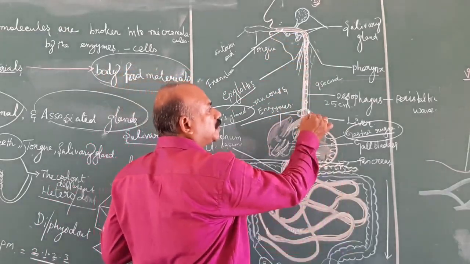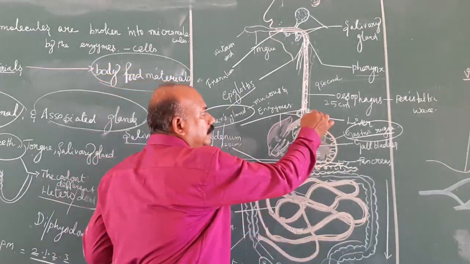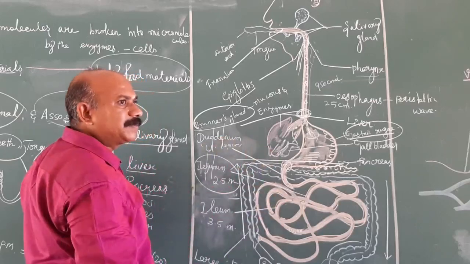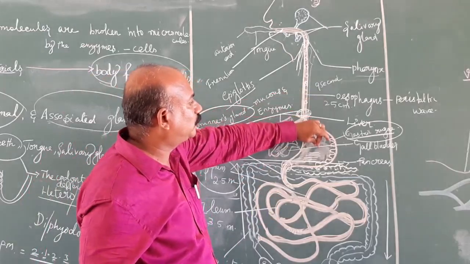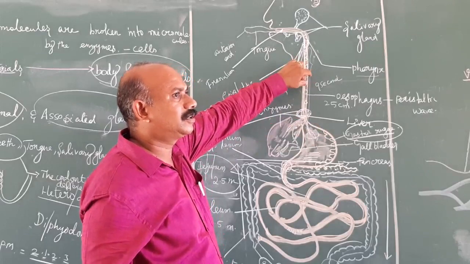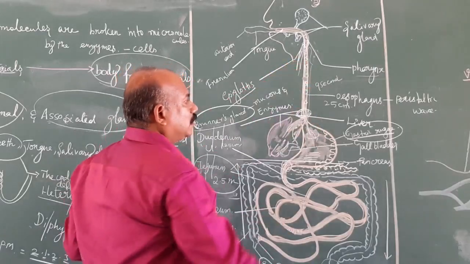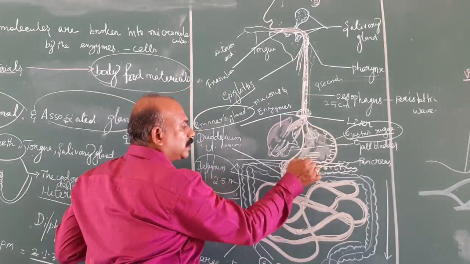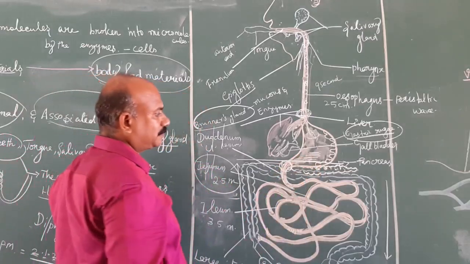There is a sphincter muscle guarding the esophagus to stomach opening, known as the cardiac sphincter muscle. If there is any defect in the cardiac sphincter muscle, the food material inside the stomach may flow back into the esophagus region. So it may cause heartburn. It is always known as GERD. Then another sphincter muscle is present between the stomach and duodenum, known as the pyloric sphincter muscle.